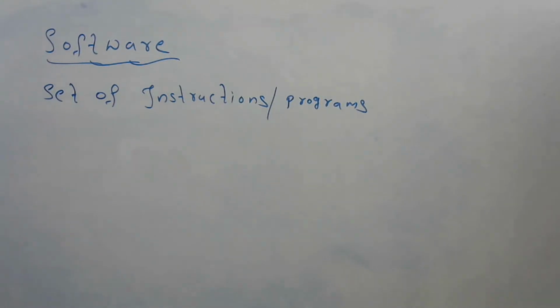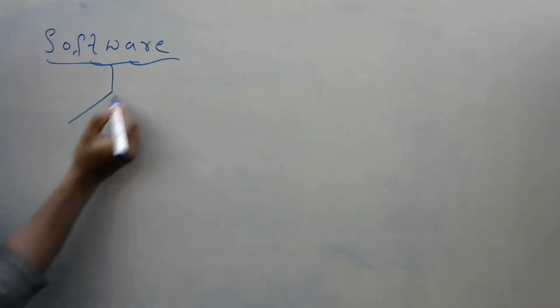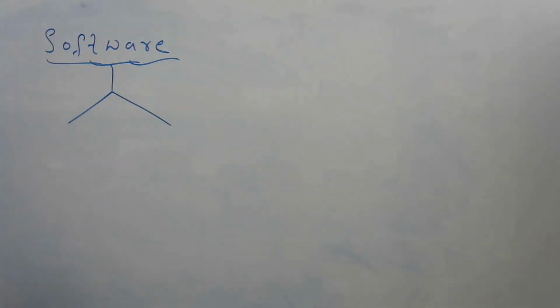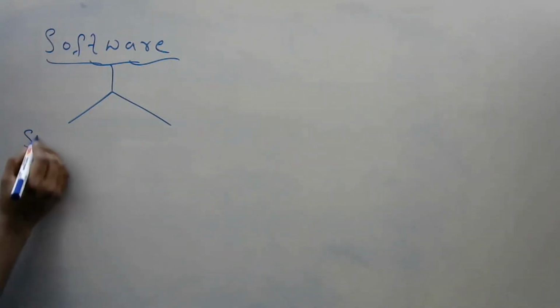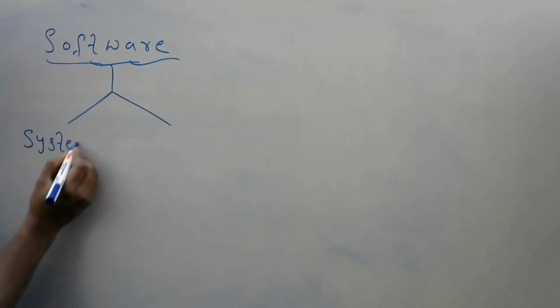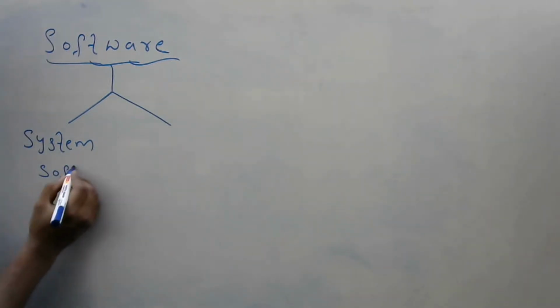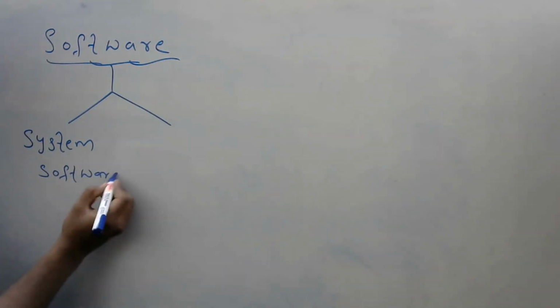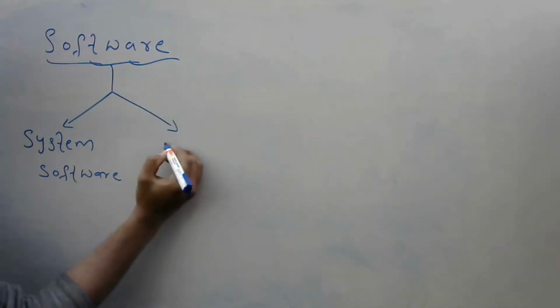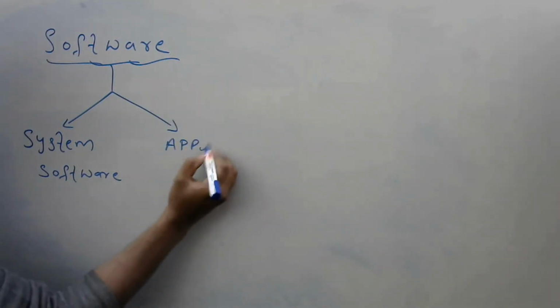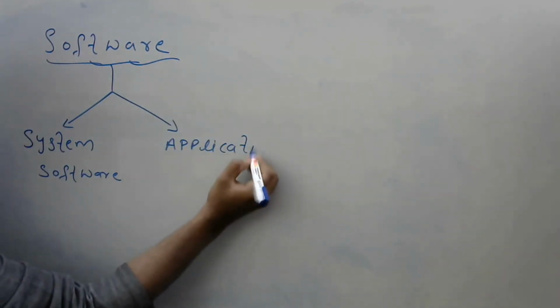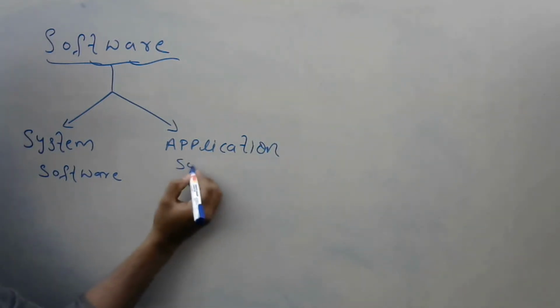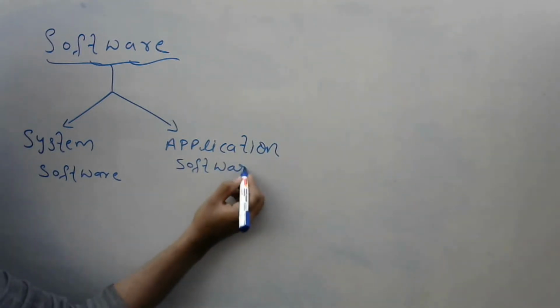Next, we have two types of software. What are the two types? One is system software. Next one, application software.